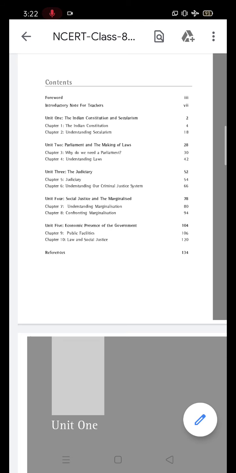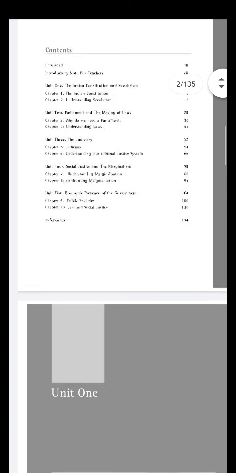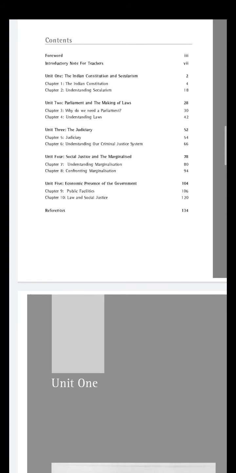Before starting anything, I just want to tell you we have already studied two subjects from social science, that is history and geography. From geography, we have already studied our first chapter, that is resources, and from history we have studied about how, when and where, and I hope you are very much aware of those two topics. Now today I am going to start another subject, the third subject, that you already studied in class 6 and 7. But in this class we will study more about this subject.